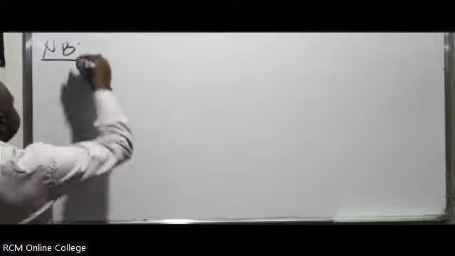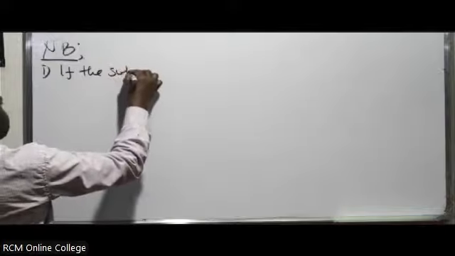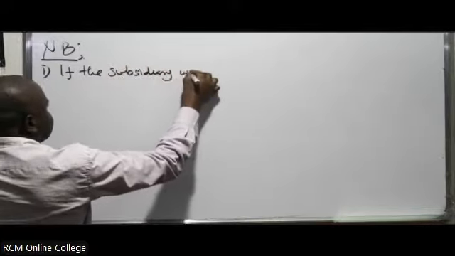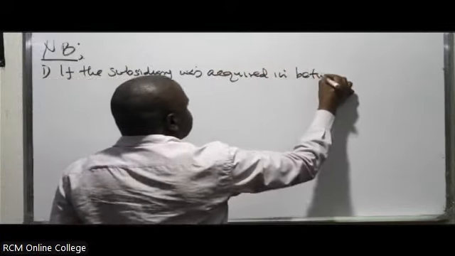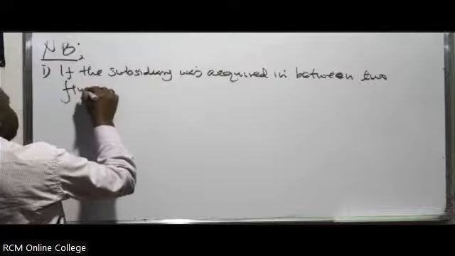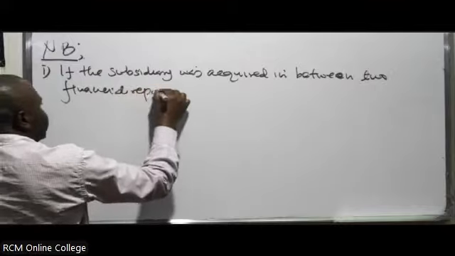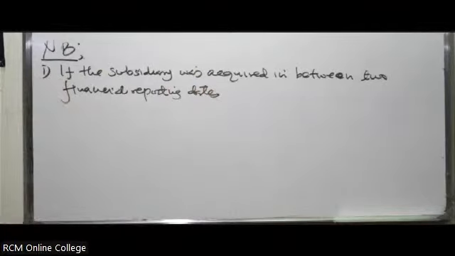You should be able to write this NB. Before we look at that particular question, write this NB: if the subsidiary was acquired in between two financial reporting dates,